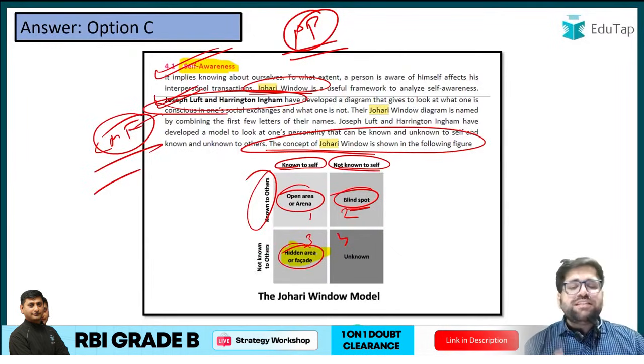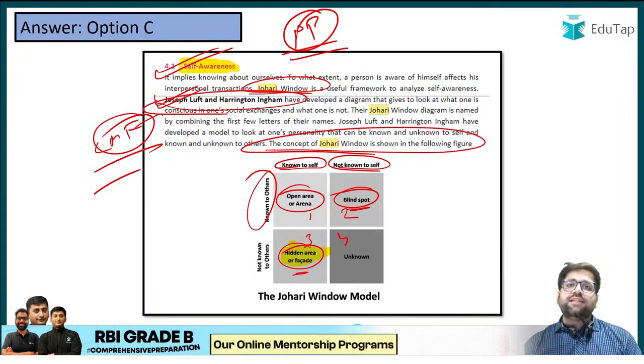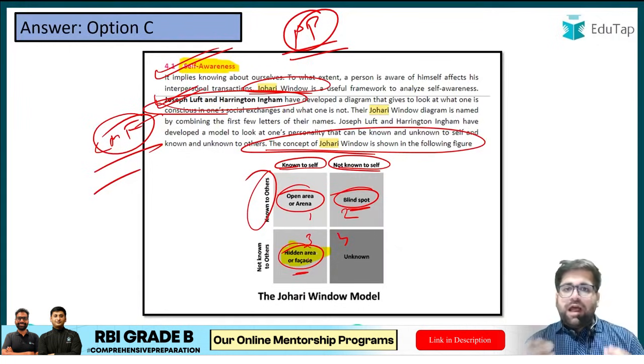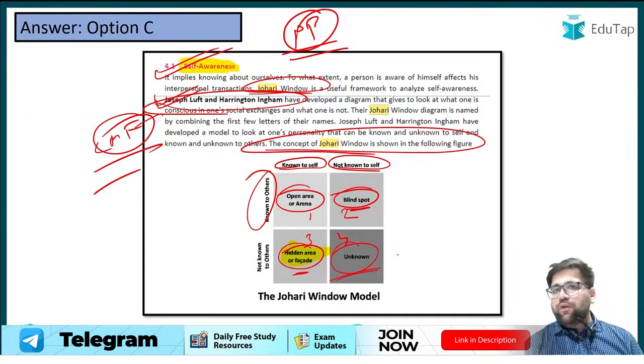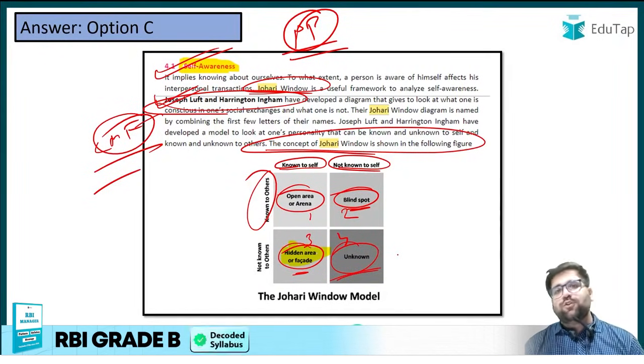The third is also known as hidden area or facade. Under this particular area, I will hide those qualities from the external public. So I know about myself, but the public doesn't know about me. And the fourth is unknown. No one knows anything about anyone. So you also don't know about yourself, and the public also doesn't know about you.